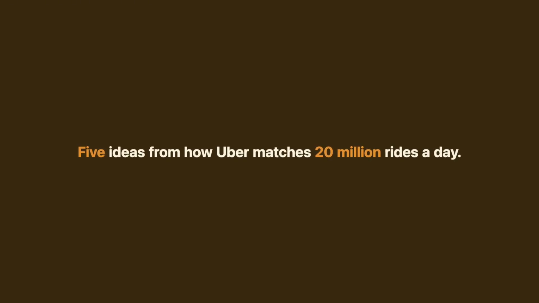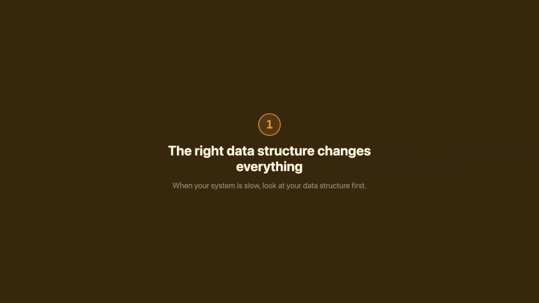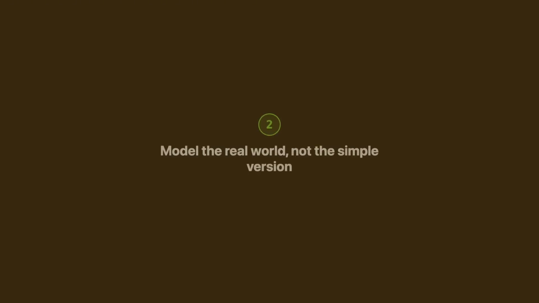5 ideas from how Uber matches 20 million rides a day. 1. The right data structure changes everything. Raw GPS coordinates meant checking millions of points. Hexagonal indexing turned it into a hash map lookup. When your system is slow, look at your data structure first.